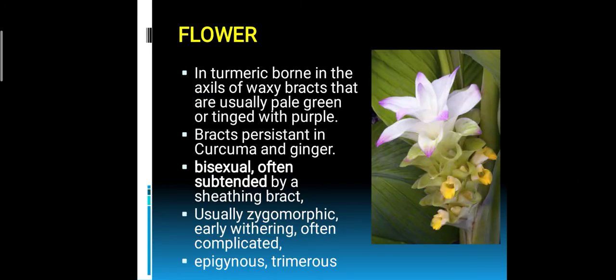Now the flower. In turmeric, the flower is borne in the axil of waxy bracts. You can see in the image that the bracts are waxy, and purple in color. The bracts are persistent in Curcuma and ginger, and the flowers are usually bisexual. The bract is a very important identifying feature, and the zygomorphic flower is also a peculiar feature. We already know that in the Scitamineae group the zygomorphic condition is prominent, along with epigynous and trimerous conditions.